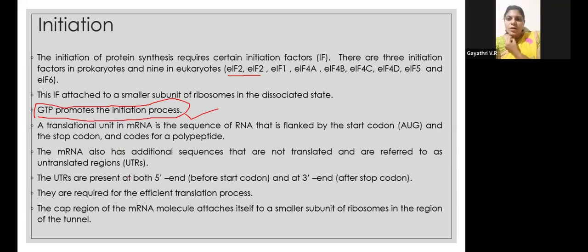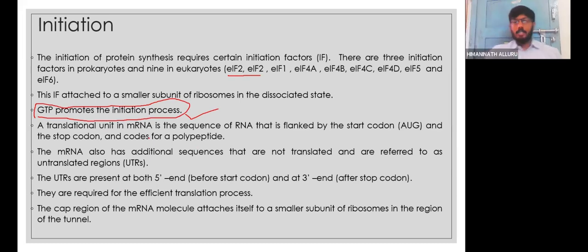Sir, what is this initiation factor actually? What is the nature of this initiation factor? Yes, ma'am. These initiation factors are protein kind of things. These will make the binding of the charged tRNA to the smaller subunit of the ribosome. Otherwise, if you take a living system, how will a subunit know mRNA is there?